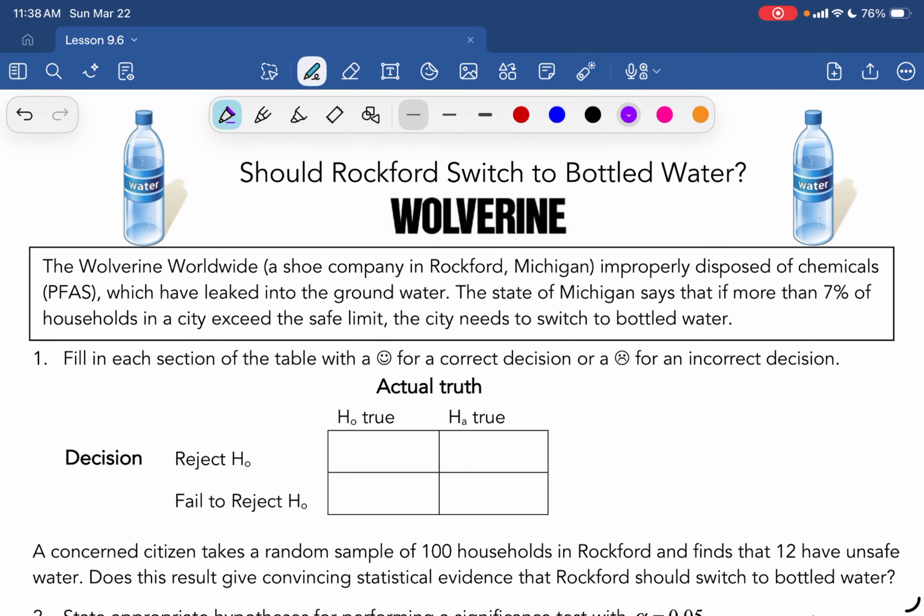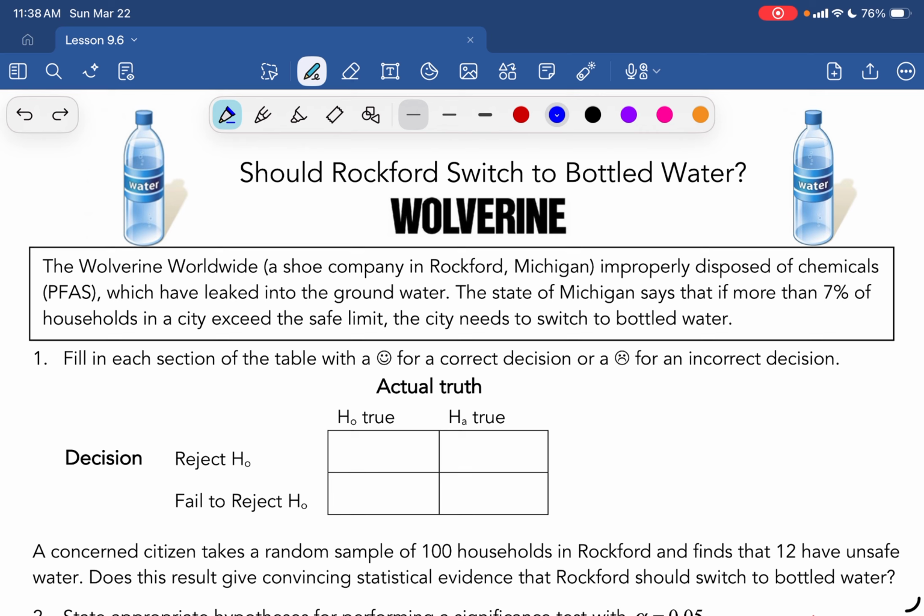The Wolverine Worldwide, which is a shoe company in Rockford, Michigan, improperly disposed of chemicals which have leaked into the groundwater. The state of Michigan says that if more than 7% of households in a city exceed the safe limit, the city needs to switch to bottled water. Now we're going to put smiley faces for correct decisions and frowny faces for incorrect decisions here, and we're talking about what that means.